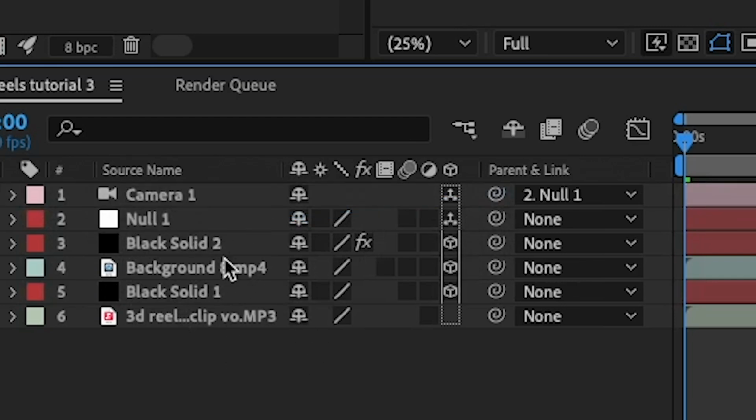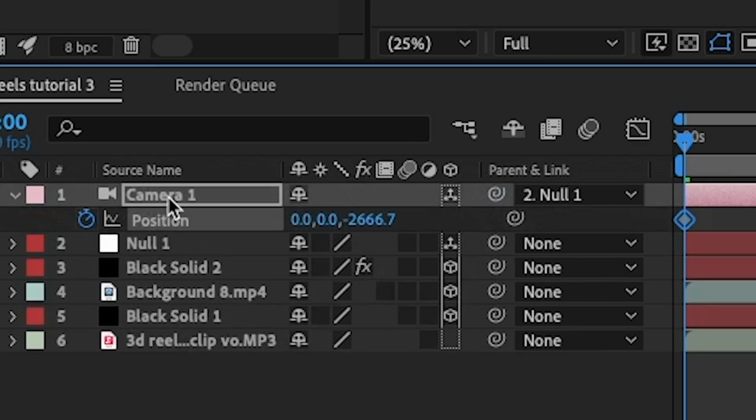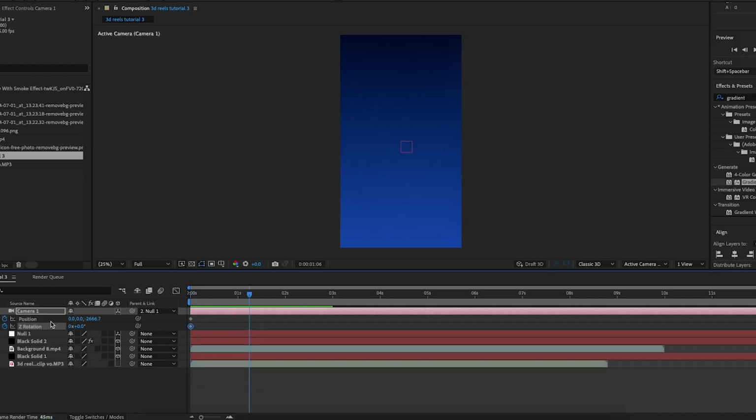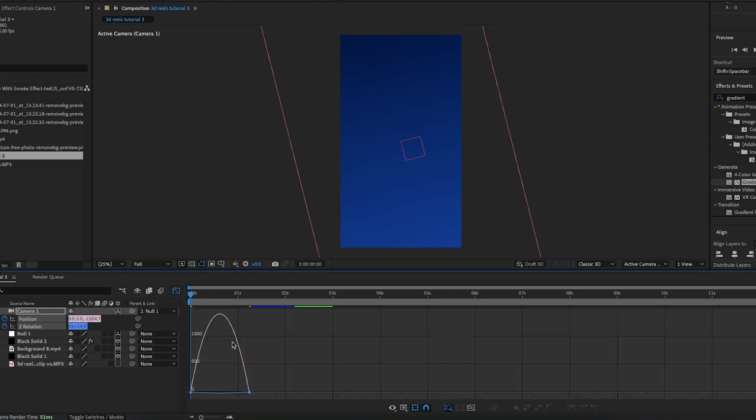I'm then going to keyframe the position and the Z rotation at the start for camera 1, and I'm going to go forward by around a second, and I'm going to add another 2 set of keyframes after that, and I'll go back to the original ones. And I'm just going to move the camera closer to the background, and I'm going to do this by using the third position value, and I'm also going to rotate the Z rotation, so it's around +14. Then I'm going to highlight these 4 keyframes. I'll press F9, then I'm going to go into the graph editor to create a steep peak at the start.